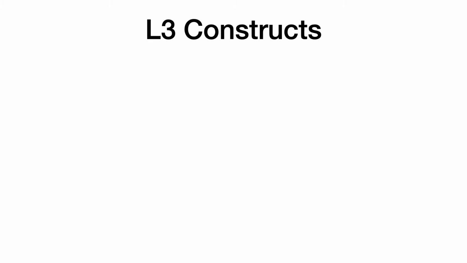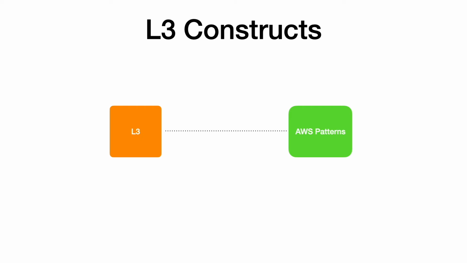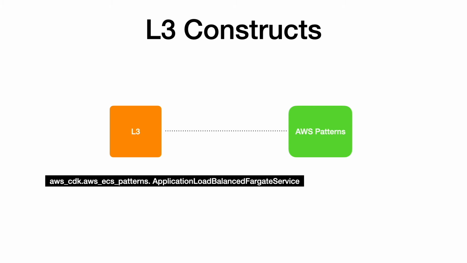L3 constructs provide further abstraction to this and are typically used to define patterns on AWS. For example, the application load balanced Fargate service construct available inside AWS ECS patterns is an L3 construct and represents an architecture that helps in implementing an AWS Fargate cluster with an application load balancer.